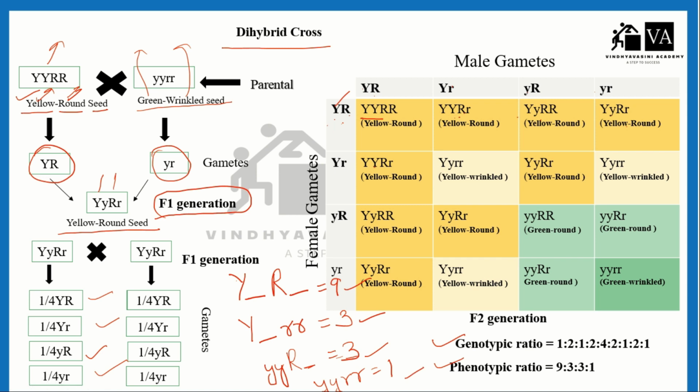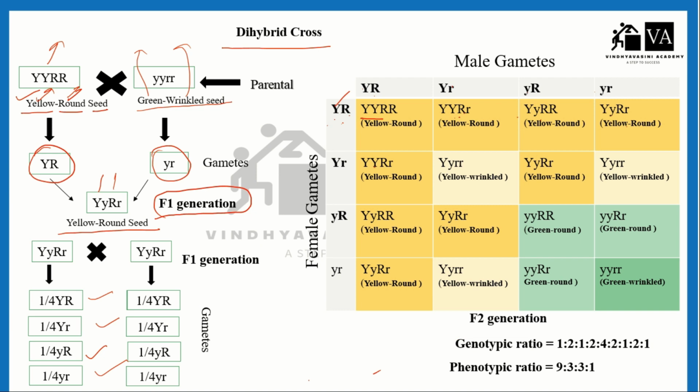So how will this ratio come? Because this genotypic ratio is too difficult to learn. How will we learn this? So let's understand this with a trick, or you can say a formula.